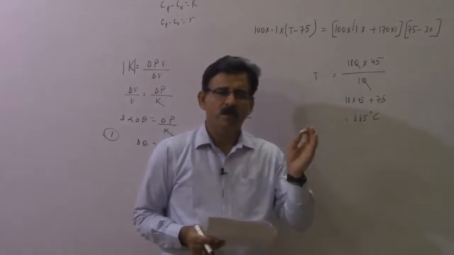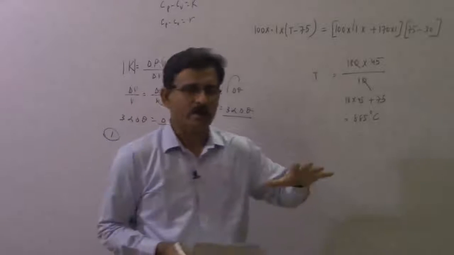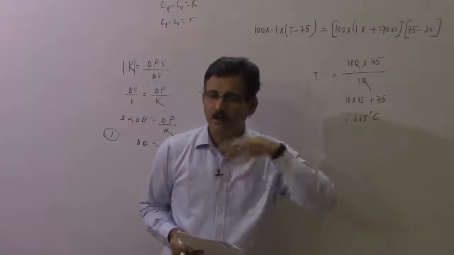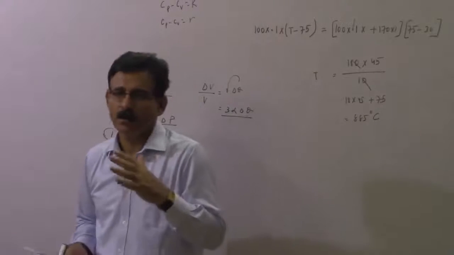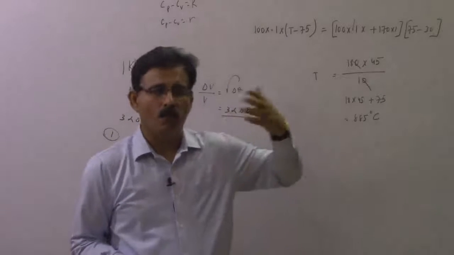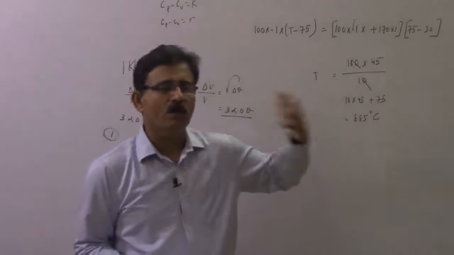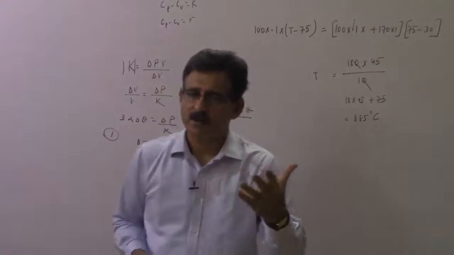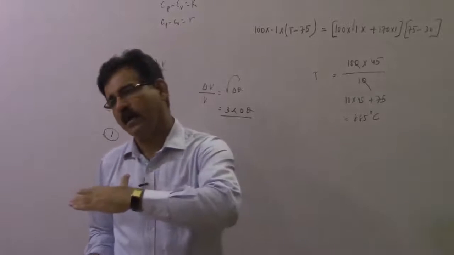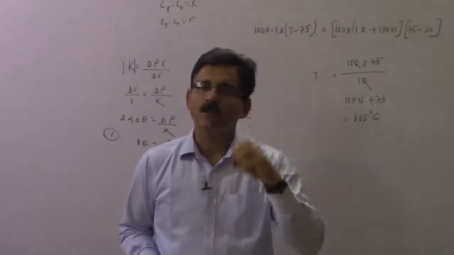What is, definition-wise, Cp minus Cv? We know it is R, we know that. But if you look at the definition of Cp and Cv, how does it go? Cp is the amount of heat that you have to supply at constant pressure to raise the temperature of 1 mole of gas by 1 degree Celsius or 1 Kelvin. Same for Cv, but at constant volume. So the difference between the two is basically that of work done.